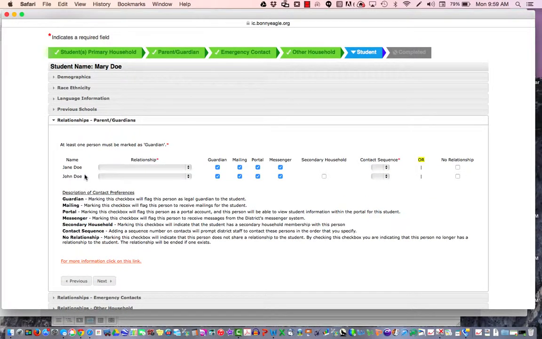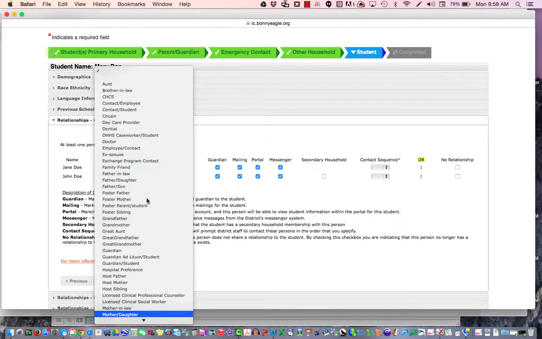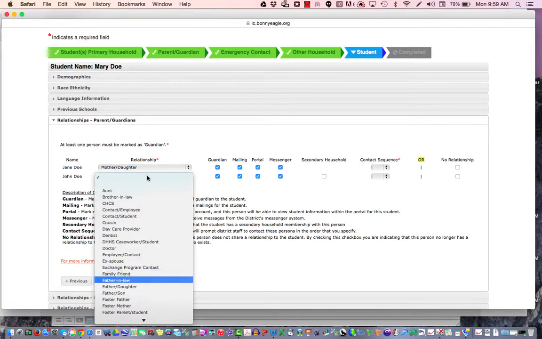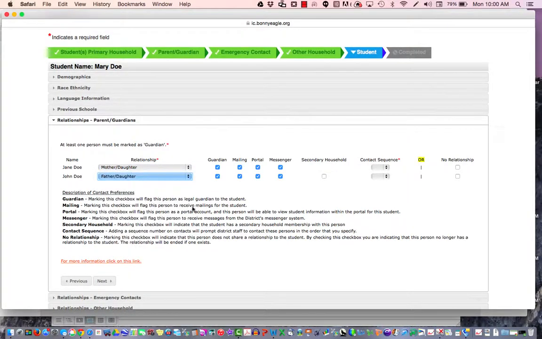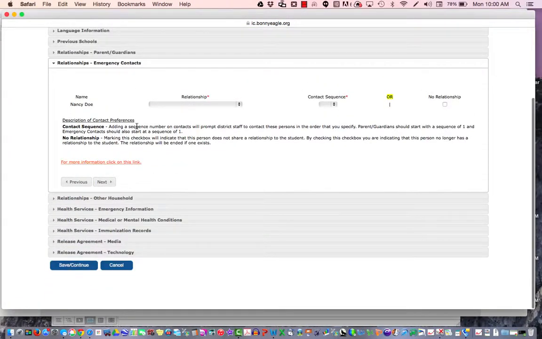At least one person must be marked as a guardian. This is the relationship between these people and the student. If you start typing in the relationship, they'll start coming up for you. In what sequence? Who should be called first if there's an emergency? Then choose Next.